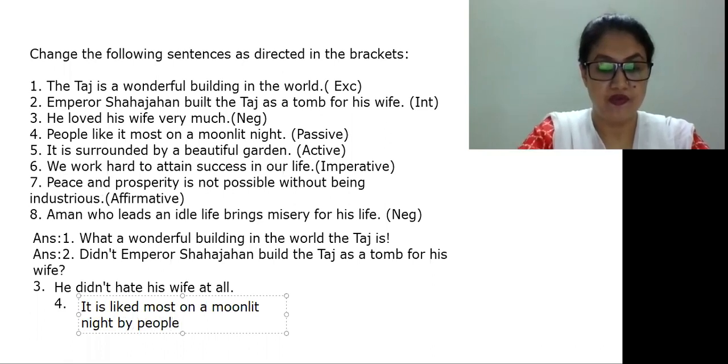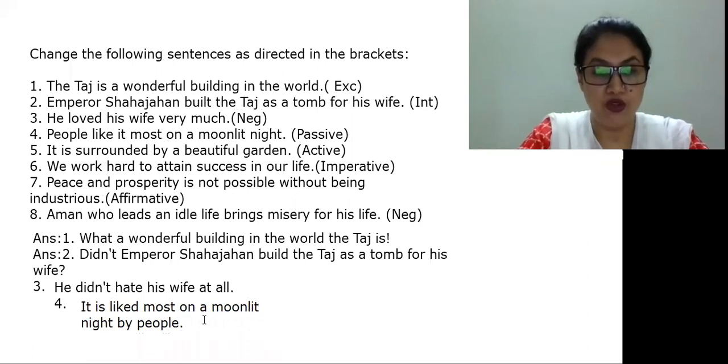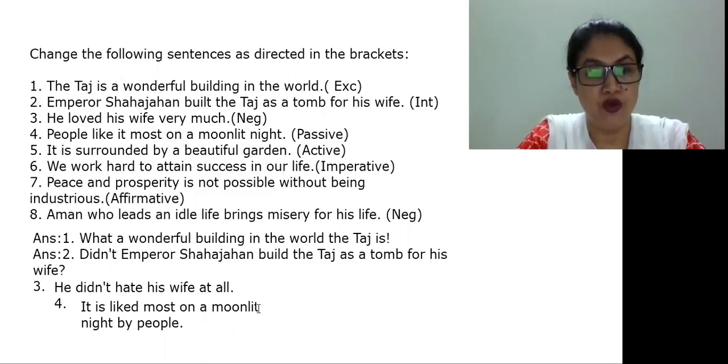Why can't we write "by people" in the first place? We can write it, no problem. Both are right: it is liked most on a moonlit night by people, or it is liked most by people on a moonlit night. Now we'll go to the next one.